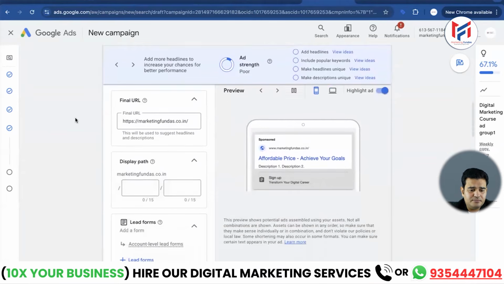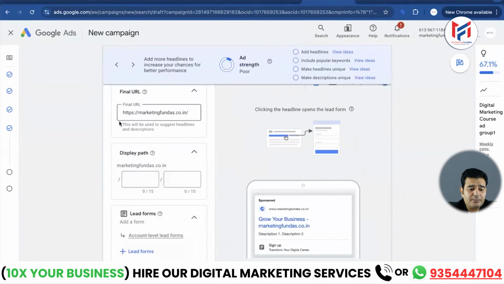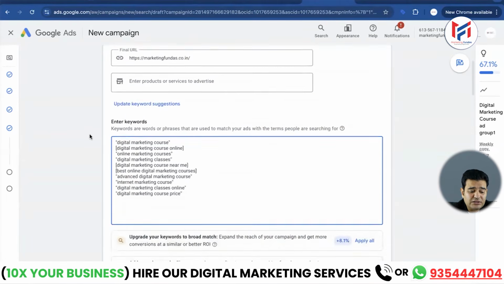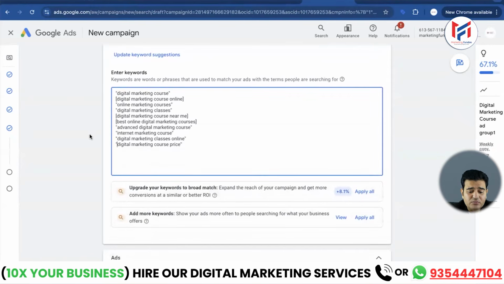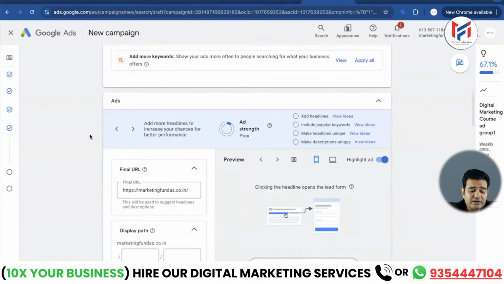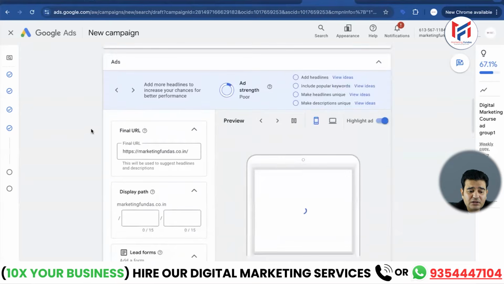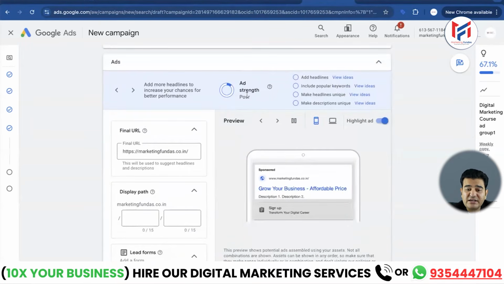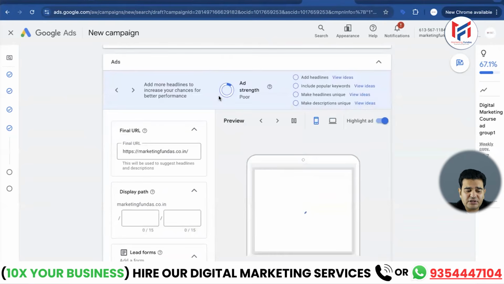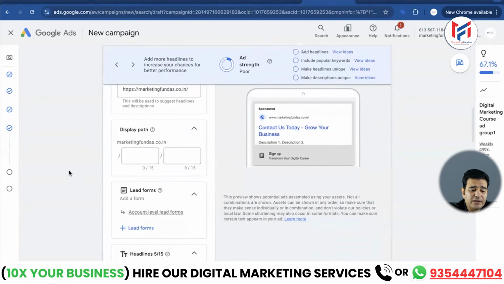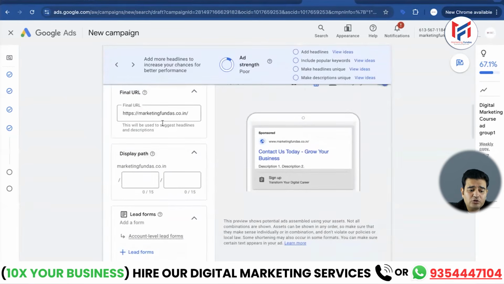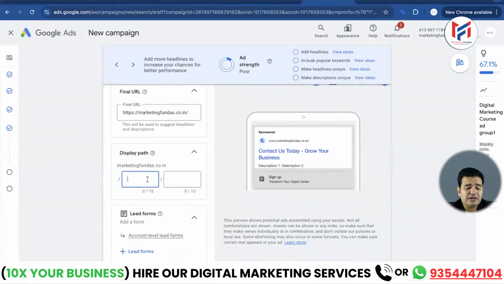Listen to me now. We have to create our ad. But you have to remember, when you will create the ad, then you need to pay attention to one thing when creating the ad. Any guesses about it? There's an option called ad strength and it's showing as poor right now because ad hasn't been created yet. But the ad should be created in a way that its strength reaches good, very good or excellent. Okay. What should we do for that? First of all, my URL is automatically being taken here. I'm using a path from Marketing Fundas so that people can see it.